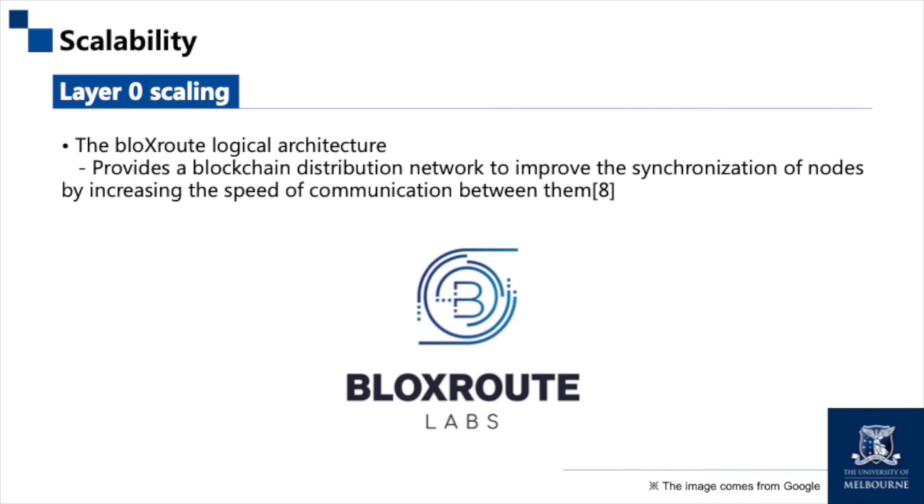For example, the Bloxroute router logic architecture is commonly used to improve scalability by increasing the propagation span of blocks between nodes. This architecture provides a block distribution network to improve the synchronization of nodes by increasing the span of communication between them. Each node in the blockchain accesses the block distribution network through the peer node provided by Bloxroute and uses the peer node as the gateway between the block distribution network and the upper layer applications.